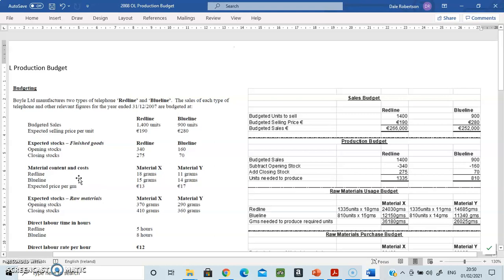Now, this is a manufacturing company, so they're making these things. Now, material X and Y, I don't know, maybe that's plastic and electronics or wires. We don't need to complicate that.